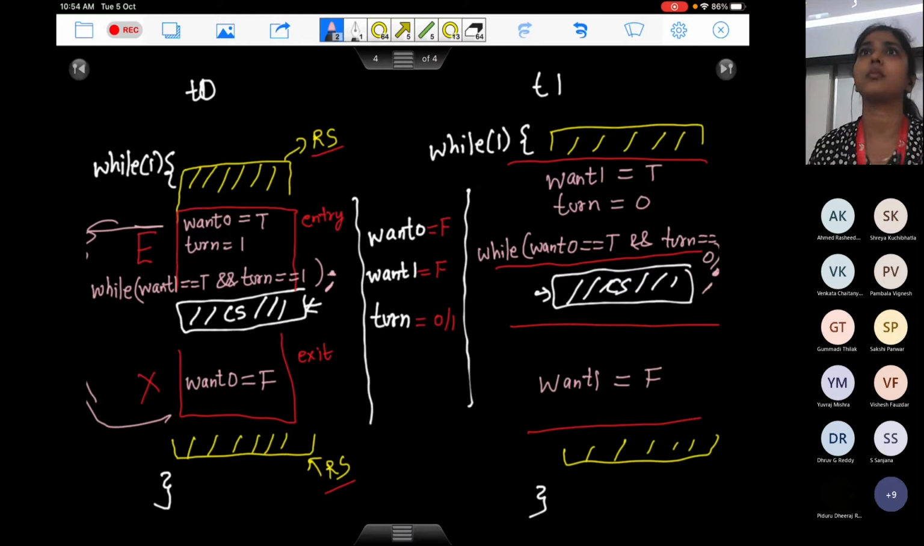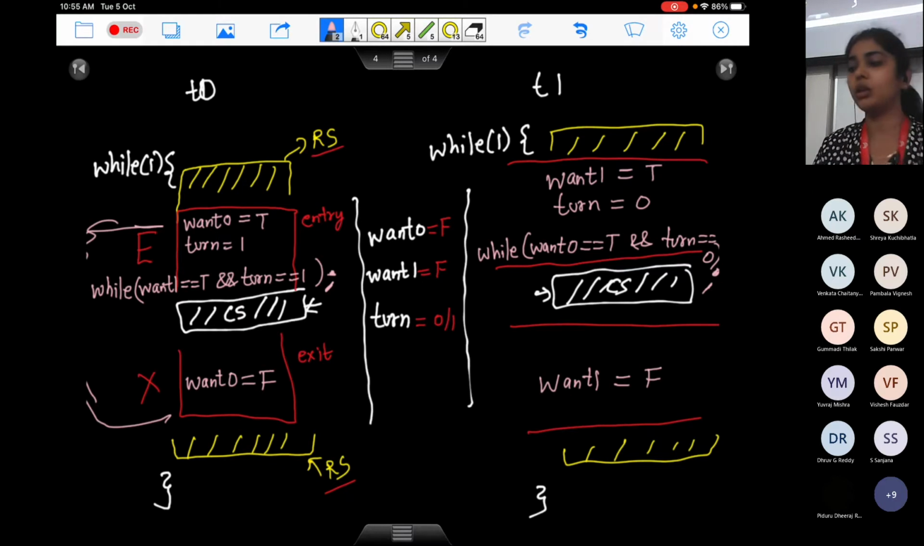Yes or no? How many of you think there is no issue? Anyone else who thinks there is no issue here? How many of you think there is an issue? There is no issue, right? In the remainder section, they are more like independent processes. They are not sharing any variable there. So T0 is doing certain computations, T1 is doing certain computations. They are not sharing anything there. These are independent computations, so they can go and execute as they like.